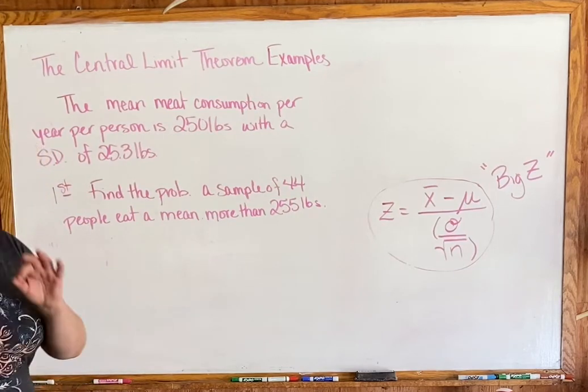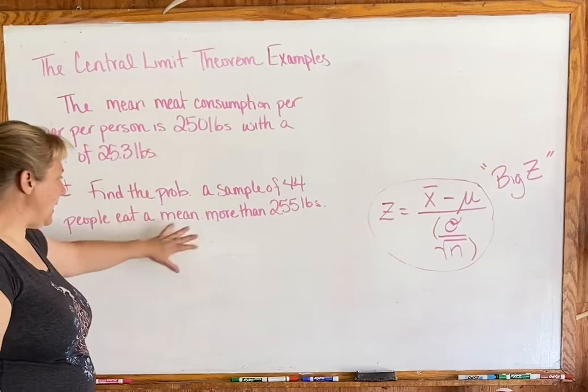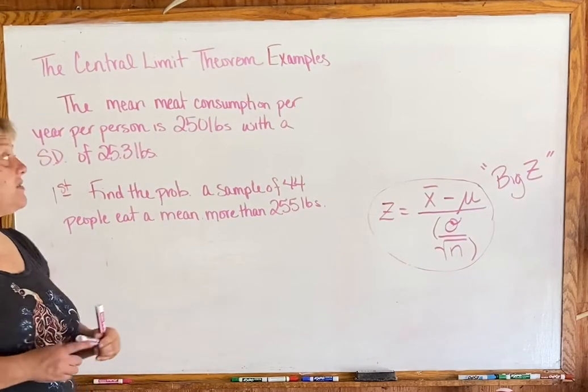So there's the problem. Now it looks similar to what our problems looked like last time: find the probability, eat more than 255 pounds. But there's an extra little bit in there, and that extra little bit is very important.